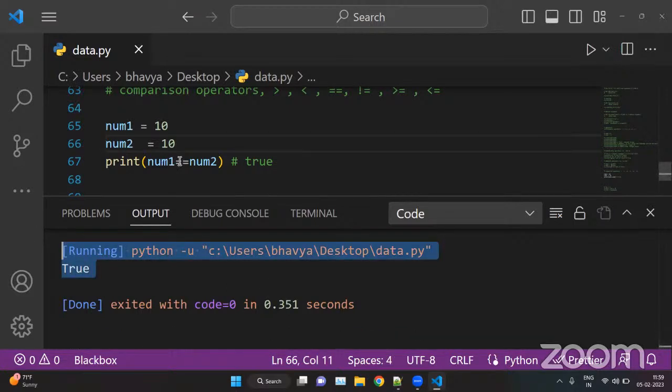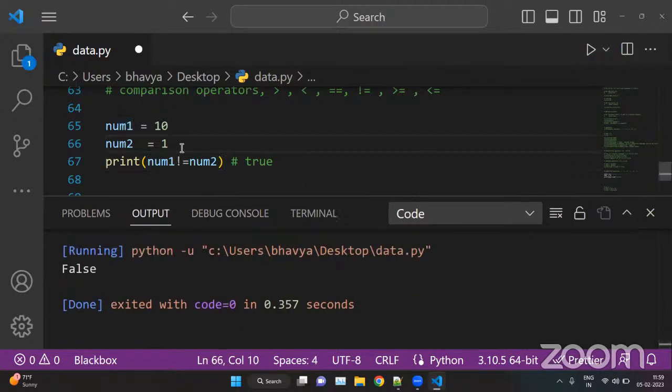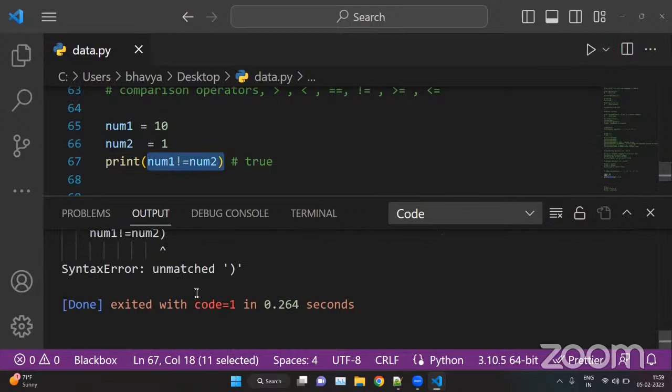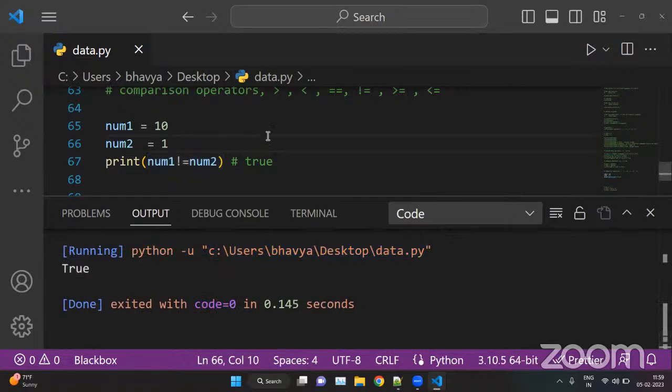True. And here we have the not equal sign, that is this one. The answer is false here because num1 and num2 are equal and we are checking for not equal. So the answer is false. And if we put 1 here, 10 and 1 are not equal, and this condition is now true because we are checking whether num1 and num2 are not equal. Okay, so here we can run this. The answer is true.